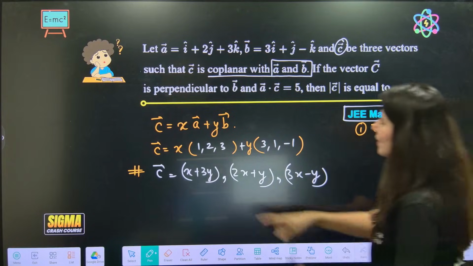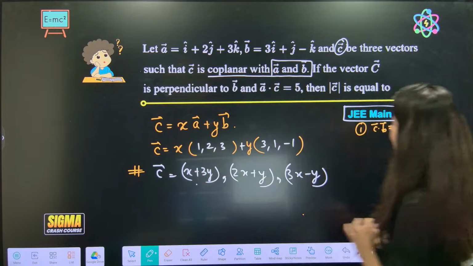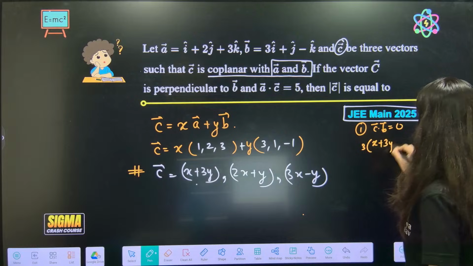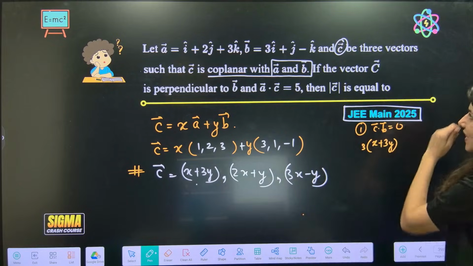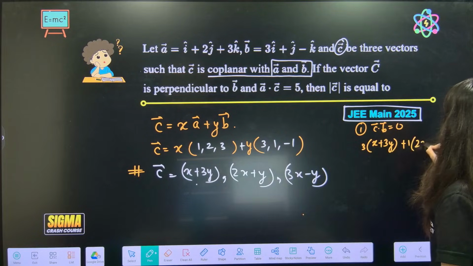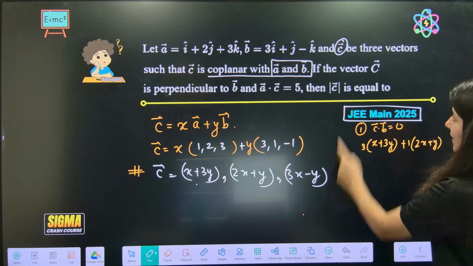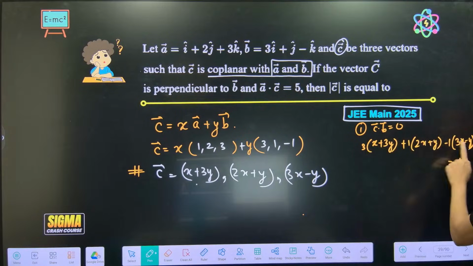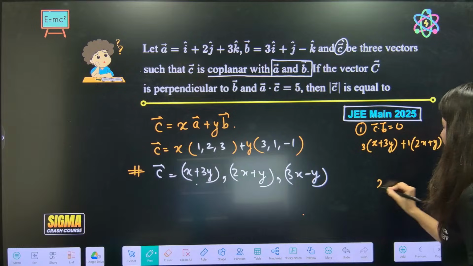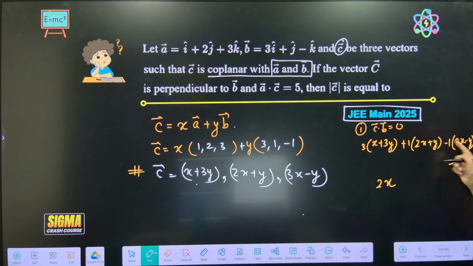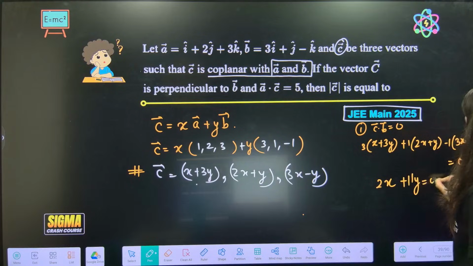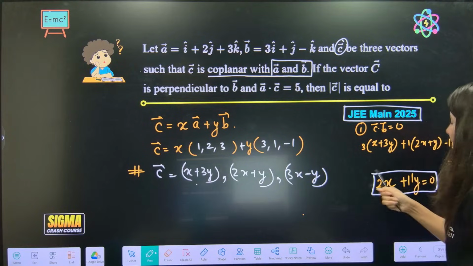So take the dot product quickly. x plus 3y into 3. Okay, 2x plus y into 1. Dot product, 3x minus y into minus 1 is equal to 0. So 3x plus 2x, 5x. So 3x minus 3 is gone, 2x. 3 threes are 9 plus 1, 10. 10 plus 1, plus 11y is equal to 0. This is the first condition between x and y.